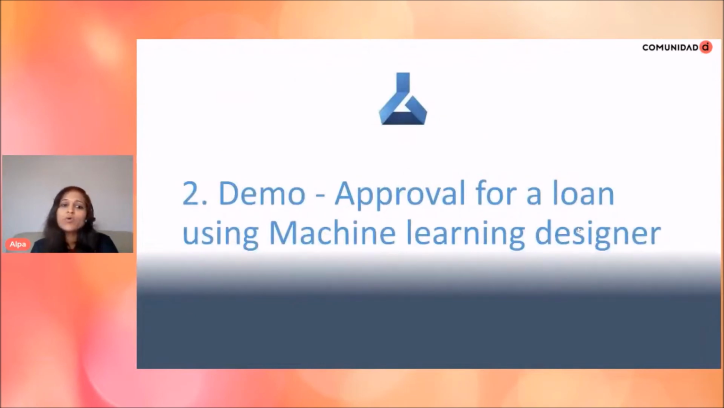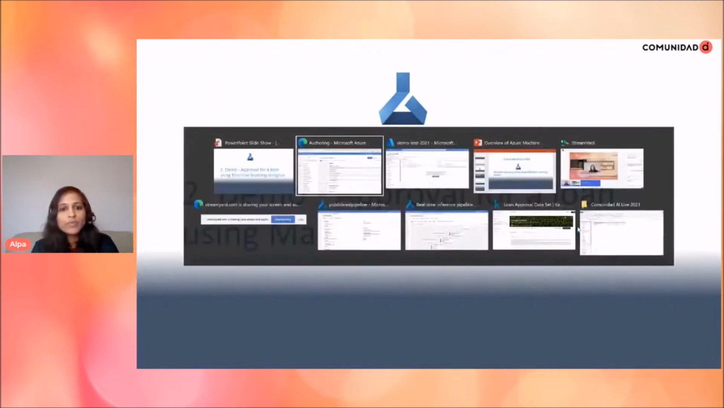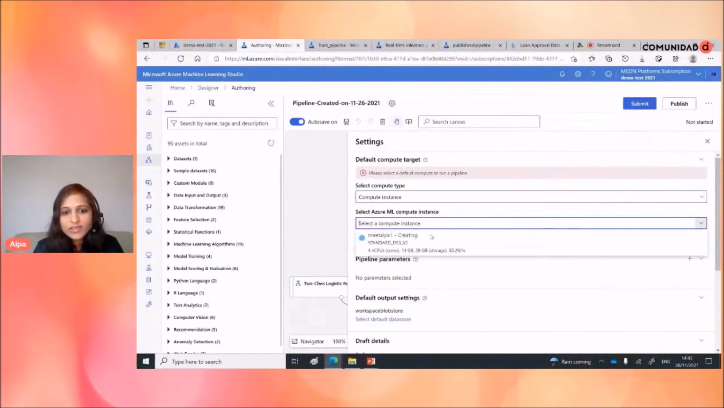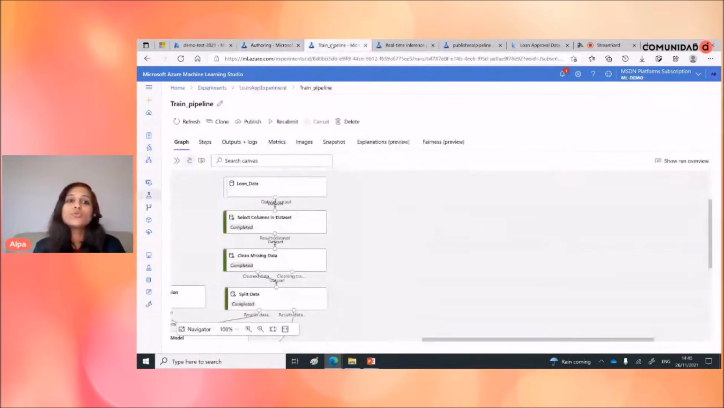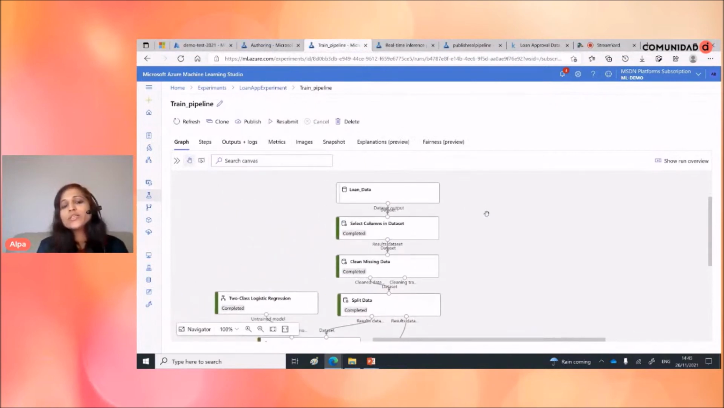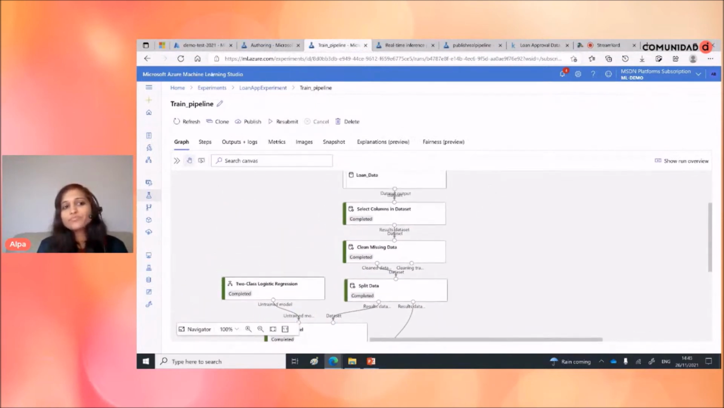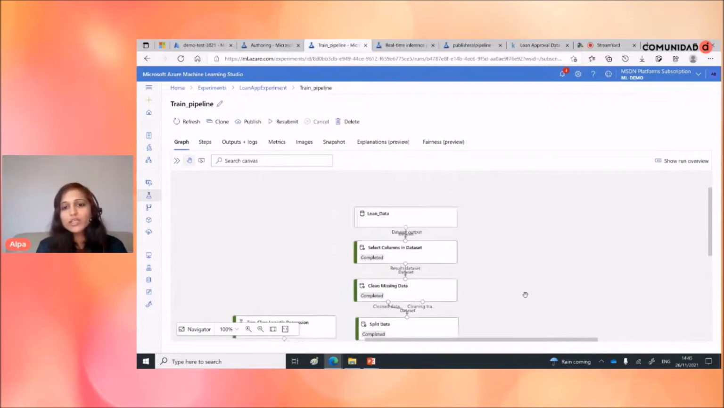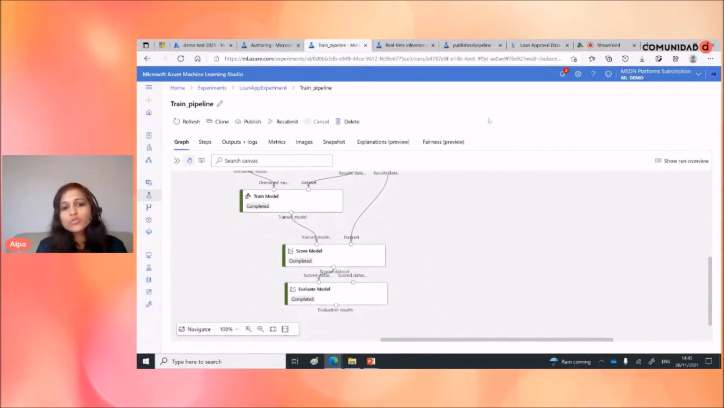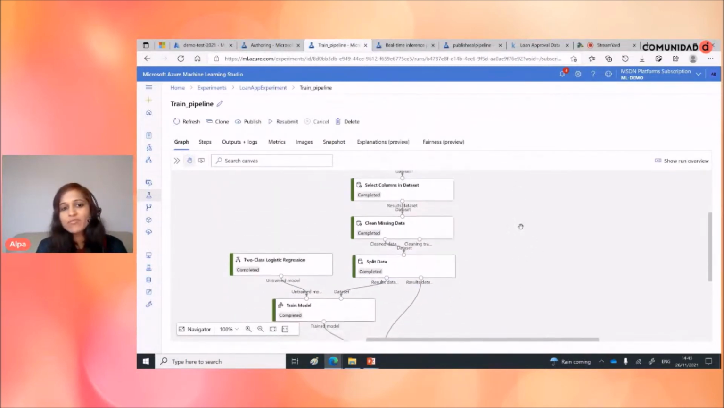In this demo, we're going to see whether a person will get a loan or not. So for that, let's go back here and see, it's still creating, because it takes 5 to 10 minutes. So it's creating that. Meanwhile, I'll show you two existing pipelines which I have created. So this is my train pipeline for a loan, to see whether a user will get a loan or not.